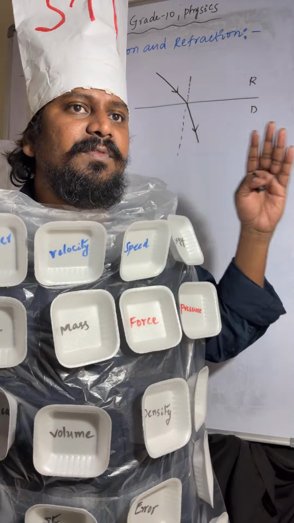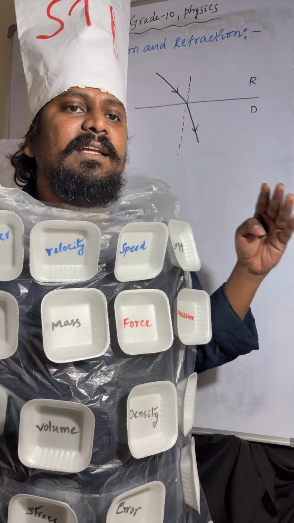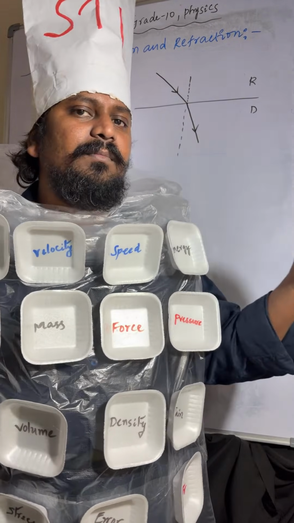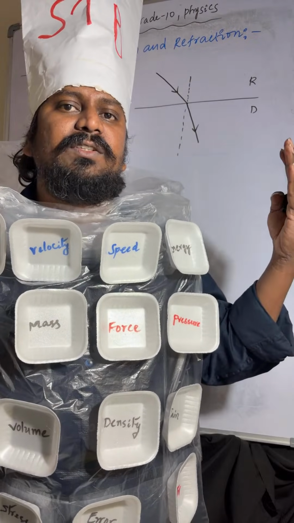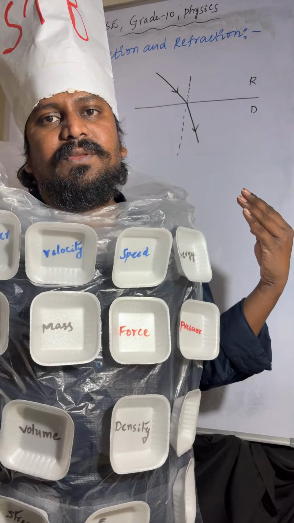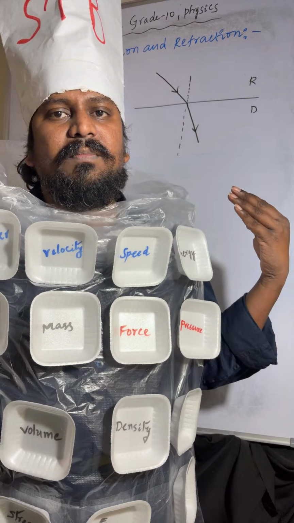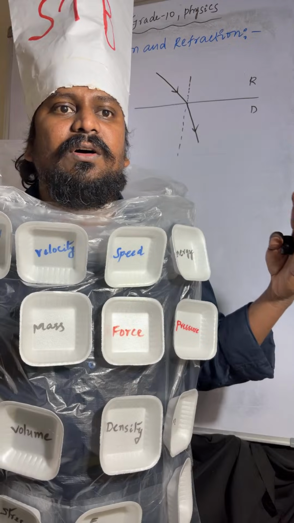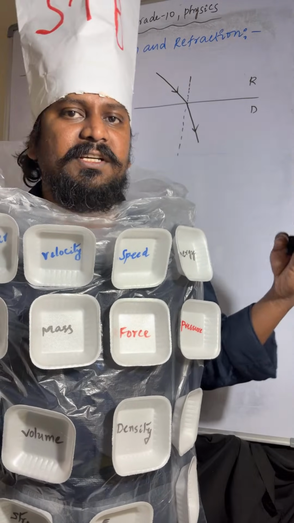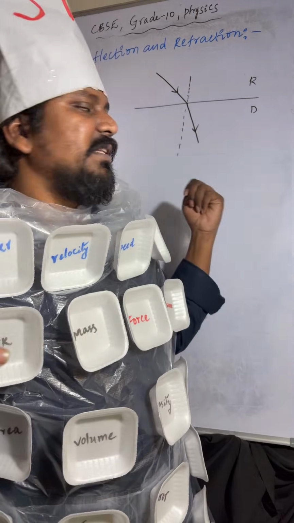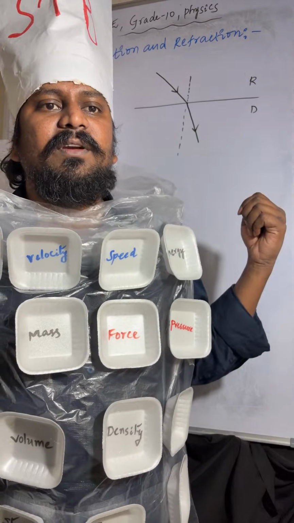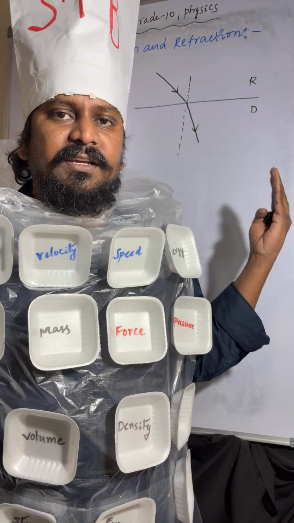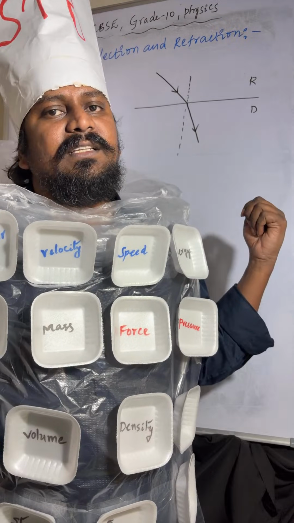When it is passing from rarer to denser, at the interface of the two media, it changes. It bends towards the normal line. Why? The reason is that the speed of light decreases in the denser medium compared to the rarer medium.